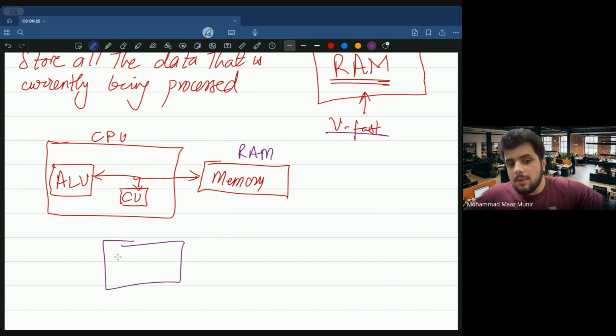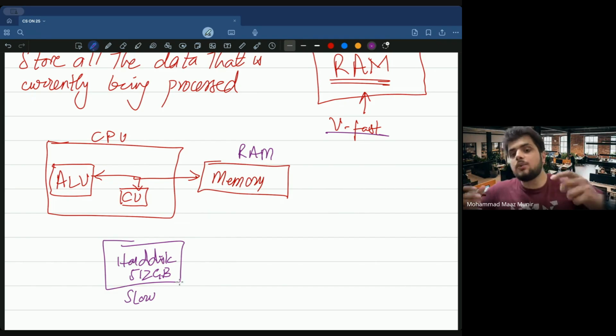Your computers have hard disks, maybe of 512 GB. Now data is stored in these 512 GB too, and the same data that we need to work with is stored in RAM as well. But the thing is, this hard disk is very slow. It is way slower than RAM. So when we want to execute something, we take data from the hard disk to memory. And that memory is basically known as RAM.